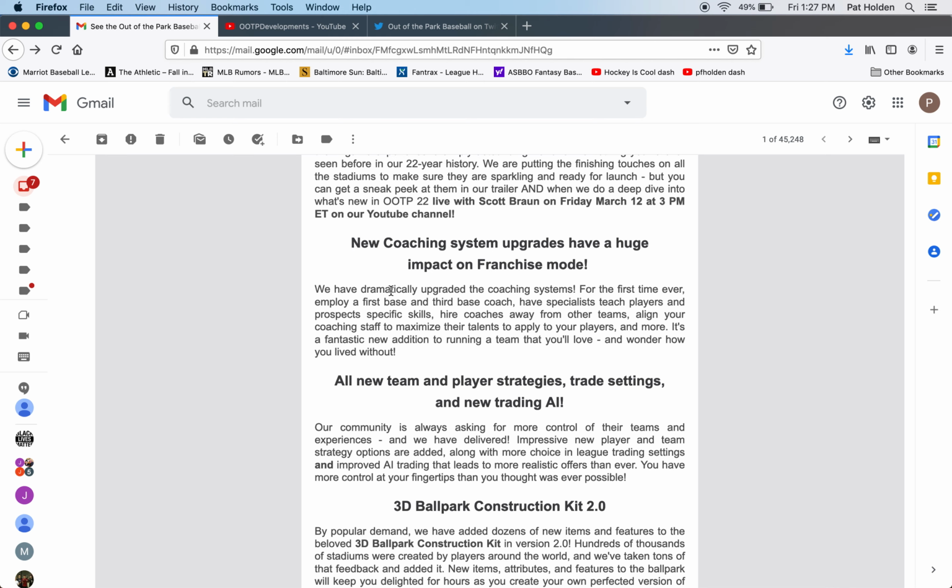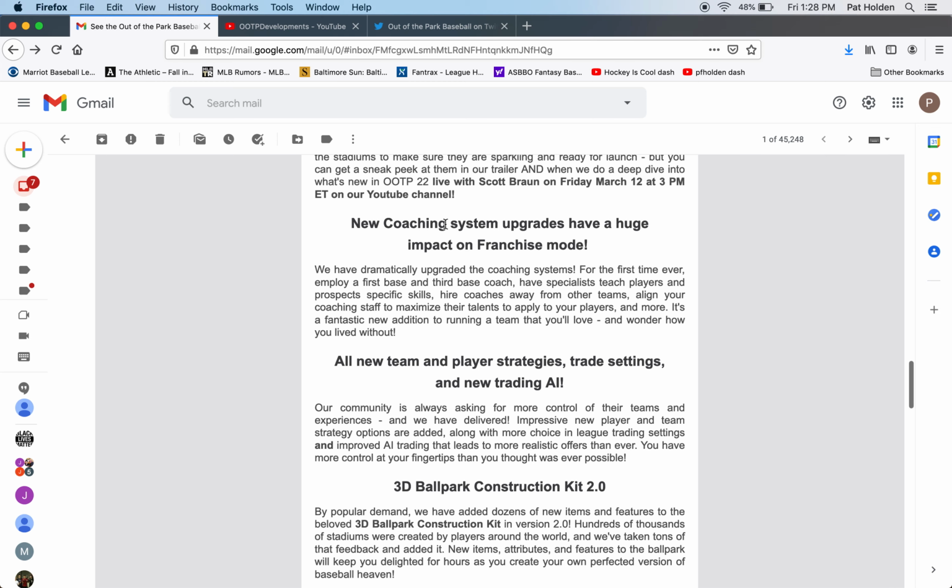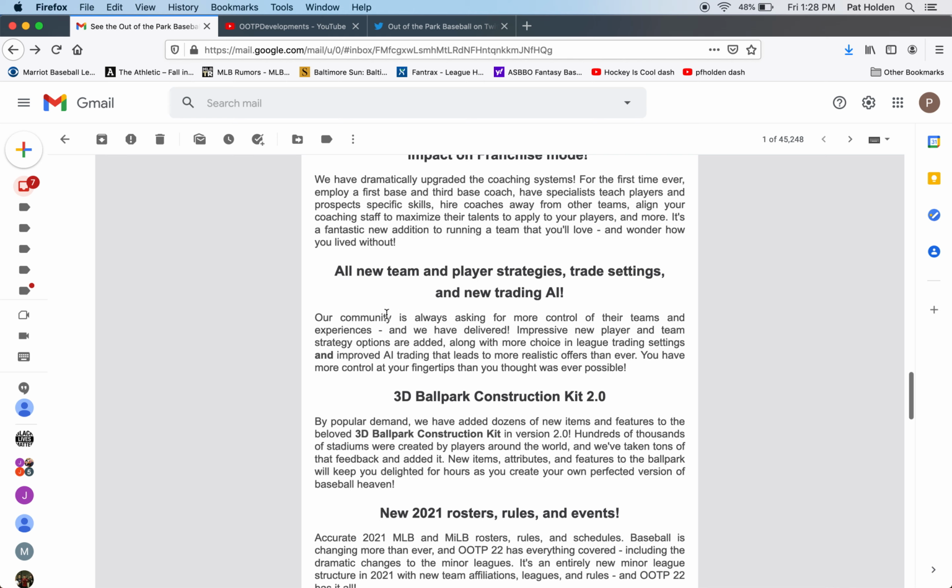But either way, they're doing a great job here with what they've added, and I have confidence that it'll work well. Maybe it'll take a patch or two, based off of the huge scouting upgrades last year that I thought worked really well. Sometimes you worry when there's a big overhaul that maybe it won't be implemented right, but obviously I think Out of the Park has a good enough track record that I'm sure this will be great, even if it needs a couple patches to smooth some things out.